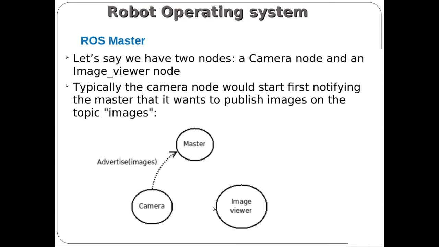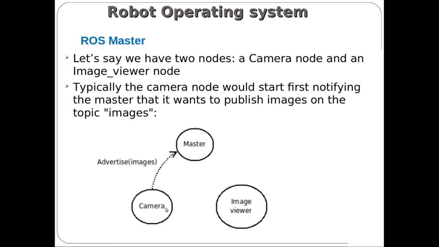The image viewer is dedicated to executing some algorithm. Once the camera gets the image, those images should be processed. If you want to process those images, you should write another program to process them and get some information from them. So for that we have another node, the image viewer. This will be the camera node, and this will be the image node.